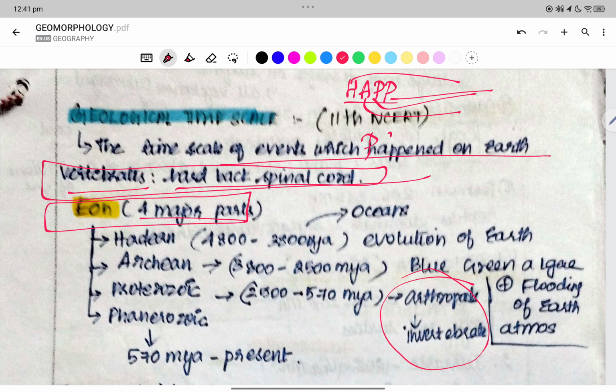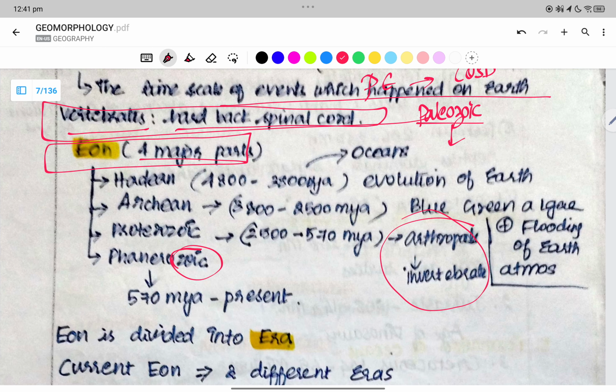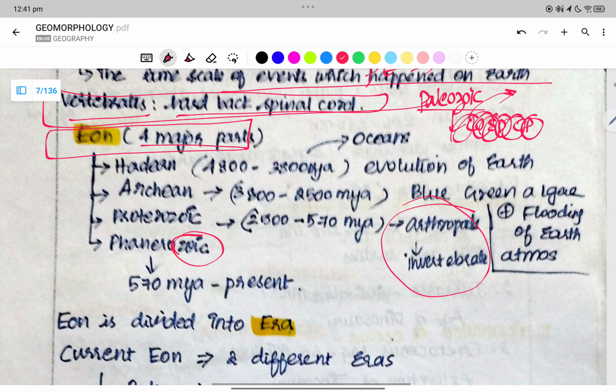Now Phanerozoic eon is divided into the Paleozoic, Mesozoic, and Cainozoic. Paleozoic is COSGCP: Cambrian, Ordovician, Silurian, Devonian, Carboniferous, and Permian. Cambrian is related to climate.